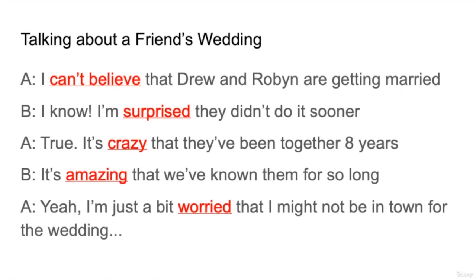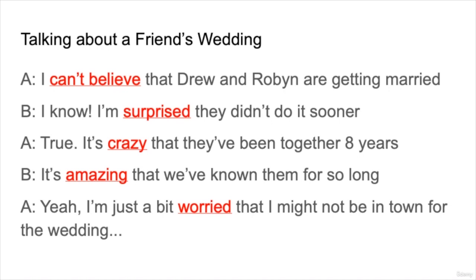True. It's crazy that they've been together 8 years. So this is something that is very surprising. It's amazing that we've known them for so long. So amazing here is something extremely positive. It's usually about an extremely positive situation. Yeah, I'm just a bit worried that I might not be in town for the wedding. So you want to be in town, so you hope that it doesn't happen, that you're not in town. So I'm just a bit worried that I won't be in town for the wedding.